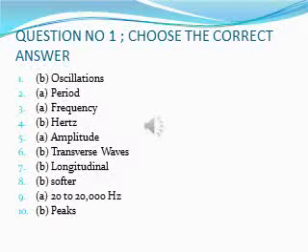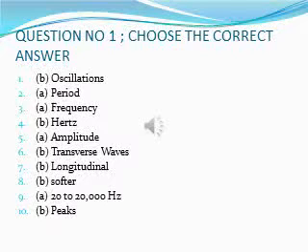Transverse wave. Number 7. Sound waves are dash waves. A. Transverse. B. Longitudinal. C. Horizontal. D. Fast. Answer is B. Longitudinal. Number 8. A small drum will produce dash sound than a big one. Option A. Louder. B. Softer. C. Shriller. D. Sharp. Answer is option B.